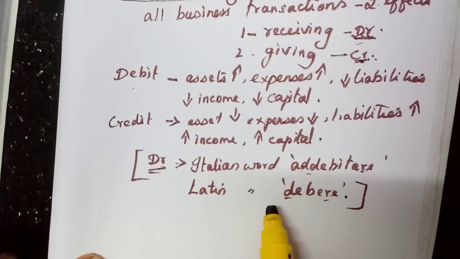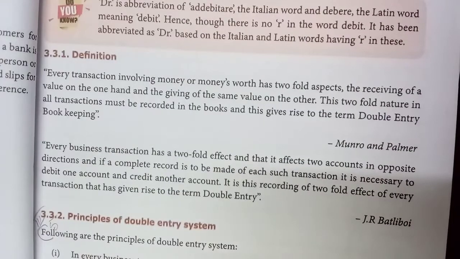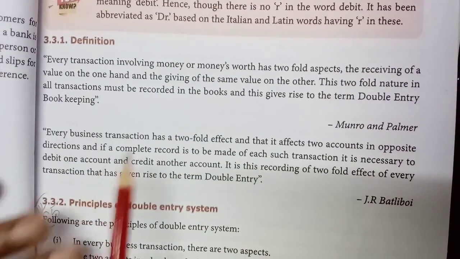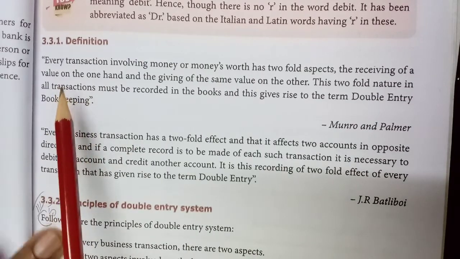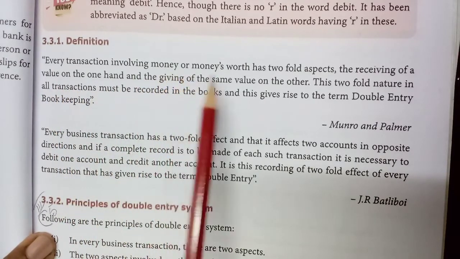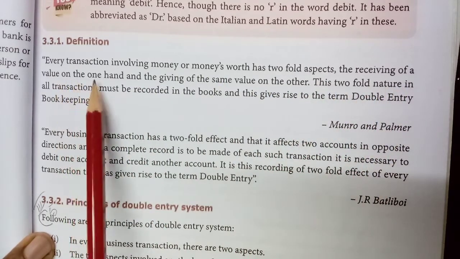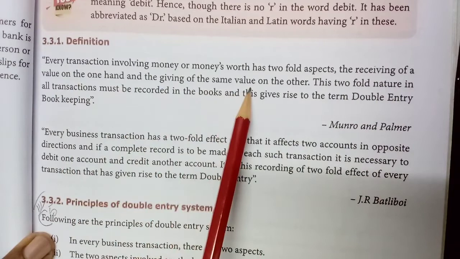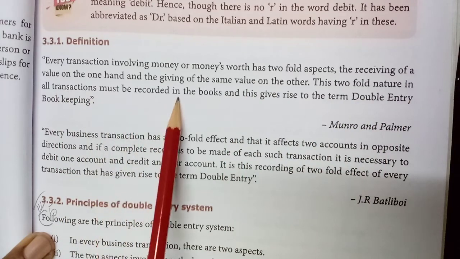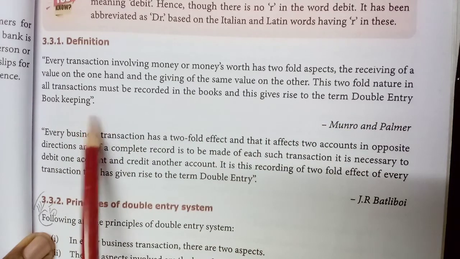Okay, now I will explain the definition. Just the first definition I will explain. Here there is nothing to learn by heart, just to make you understand. Every transaction involving money or money's worth has twofold aspects: the receiving of a value on the one hand and the giving of the same value on the other. This twofold nature in all transactions must be recorded in the books, and this gives rise to the term double entry bookkeeping. Okay, what is the meaning?